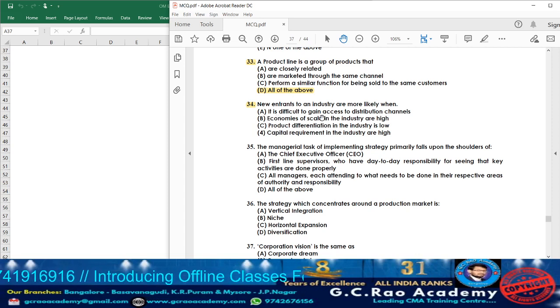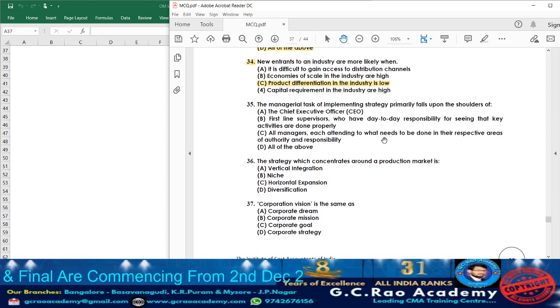Option A: it is difficult to gain access to distribution channels. No, that cannot be the answer. Option B: economies of scale in the industry are high. No. Option D: product differentiation in the industry is low. Whichever industry has low product differentiation will usually see new entrants, and it will be more beneficial to them. Option 4: capital requirement in the industry is high. Sorry, that cannot be the answer.